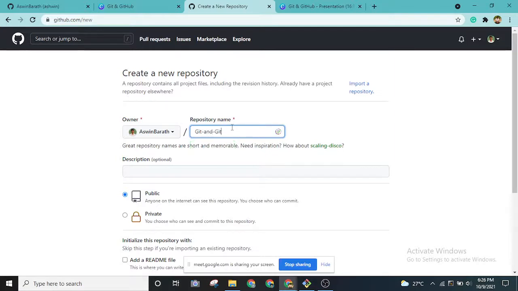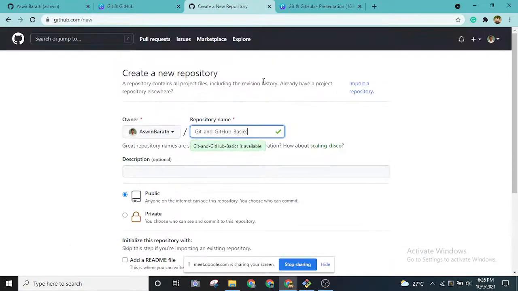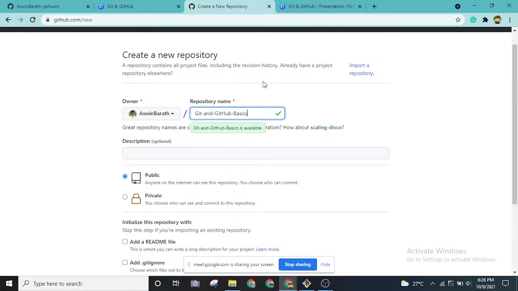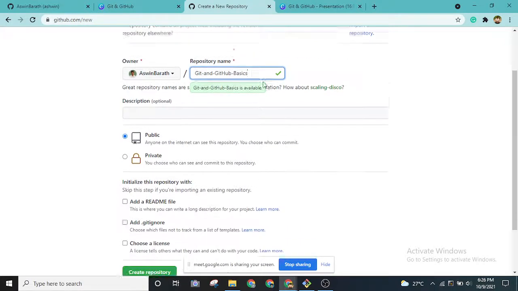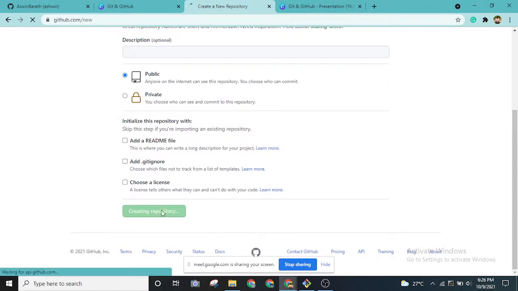Let me create a repository called git and GitHub basics. Should we follow now? Yeah, if you want you can follow, that will be better for you as well. As you can see, I'm creating a basic repository called git and GitHub basics, and I'm going to just click create repository.